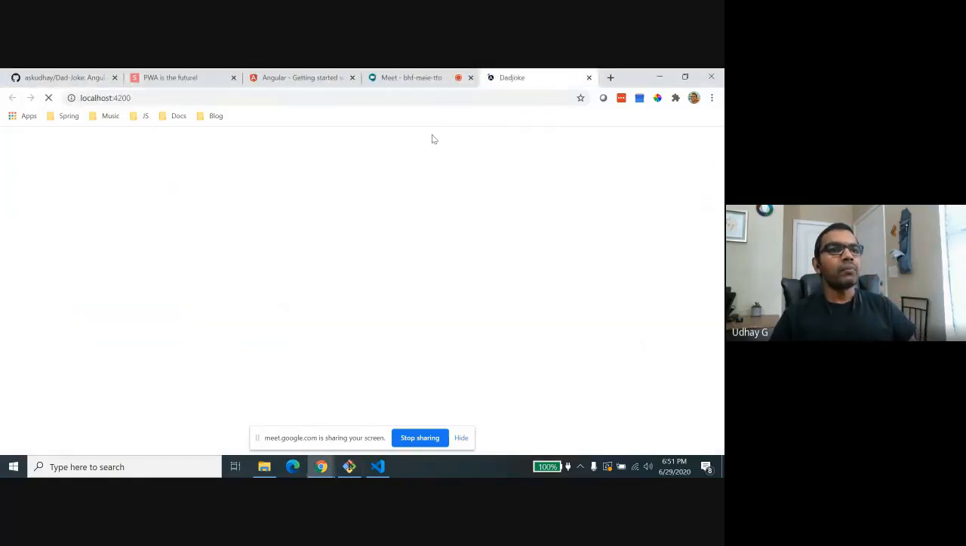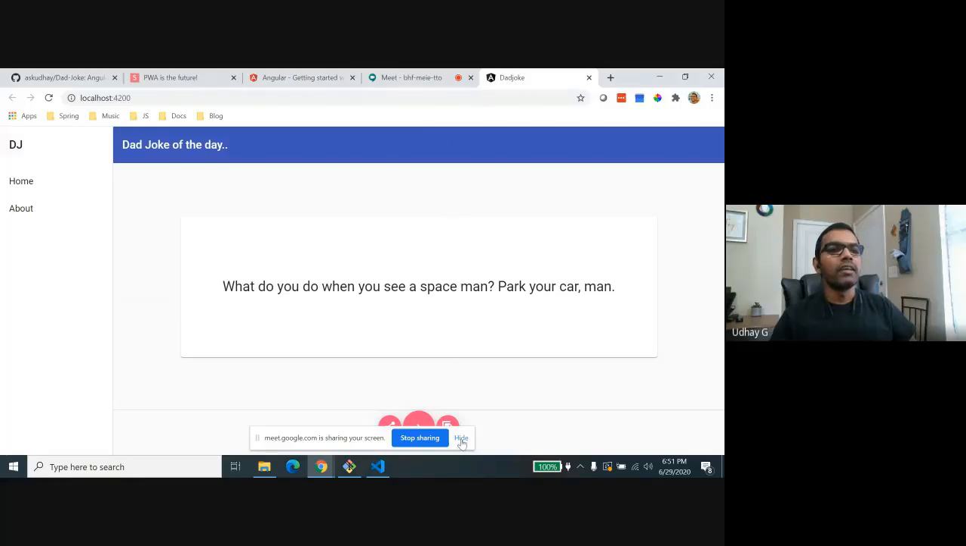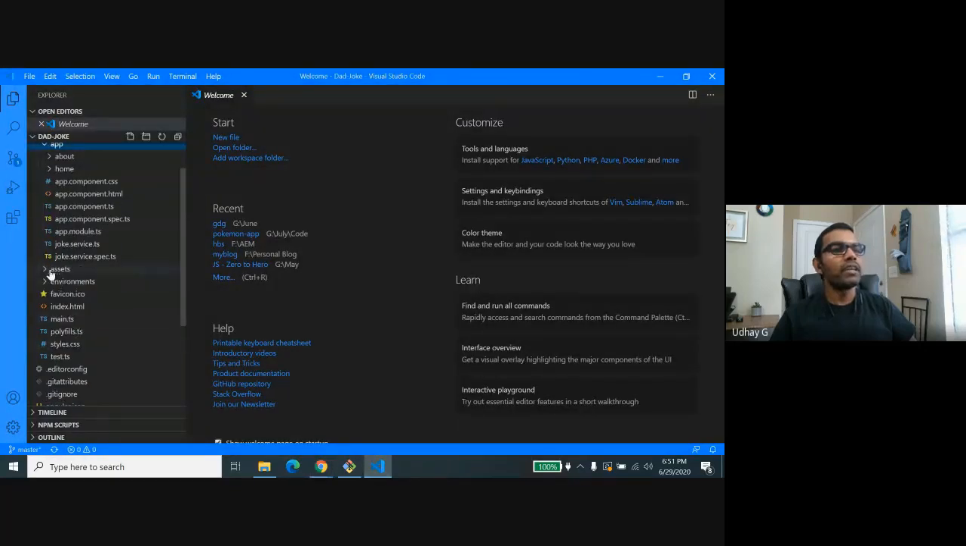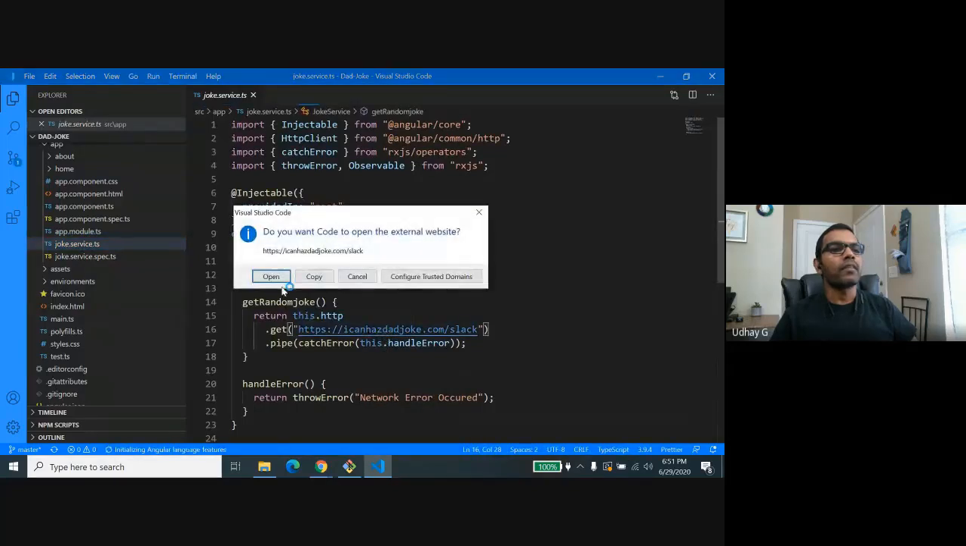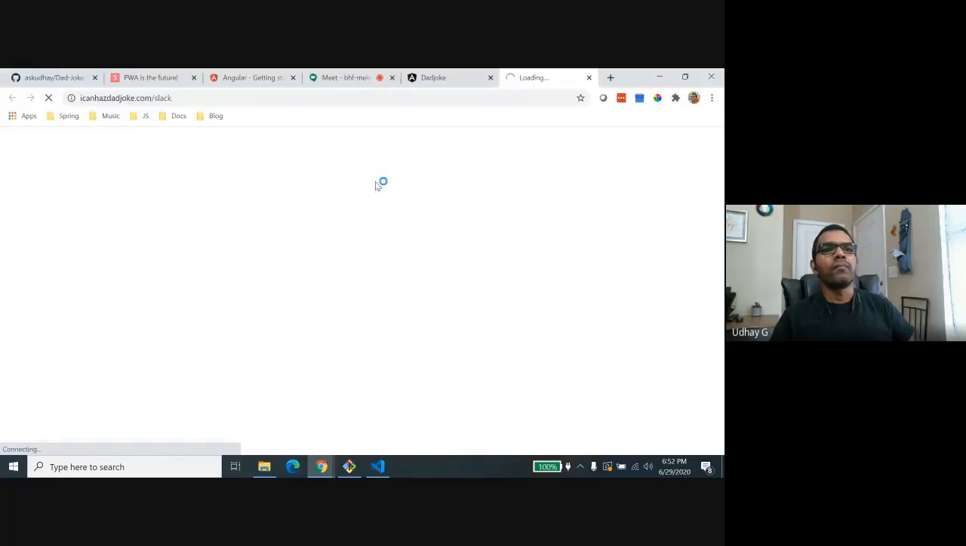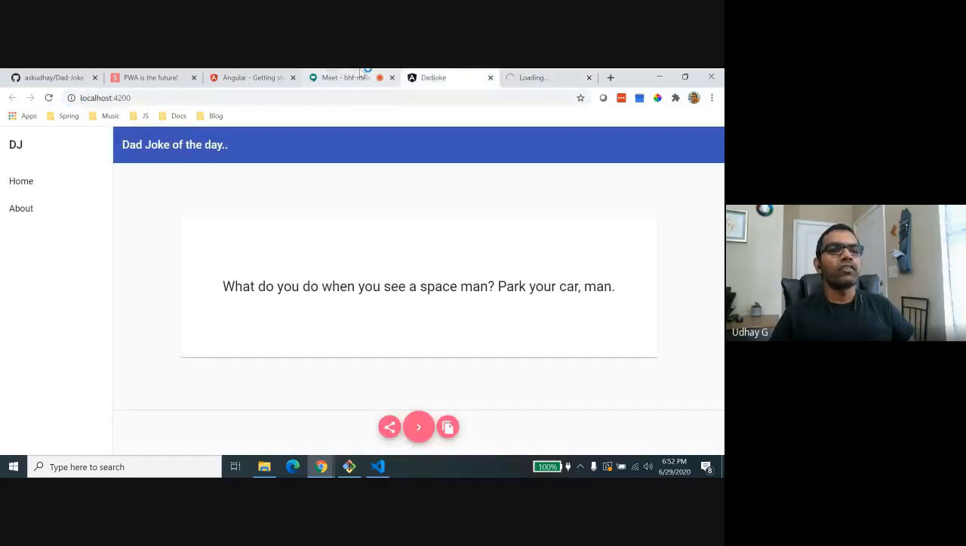Yeah, so this is the app running on my machine. Hope you are able to see. Dad joke of the day, right? I'm fetching this dad joke from a remote API. And the API which I'm using here is this one. Right? This is the API I'm using. I don't know, it's taking so much time to load. I just put this link in the chat as well.